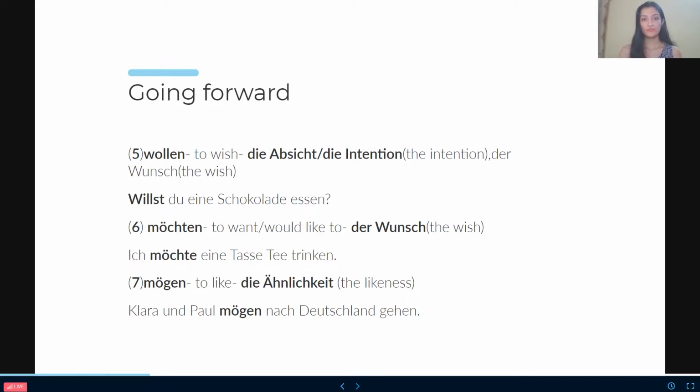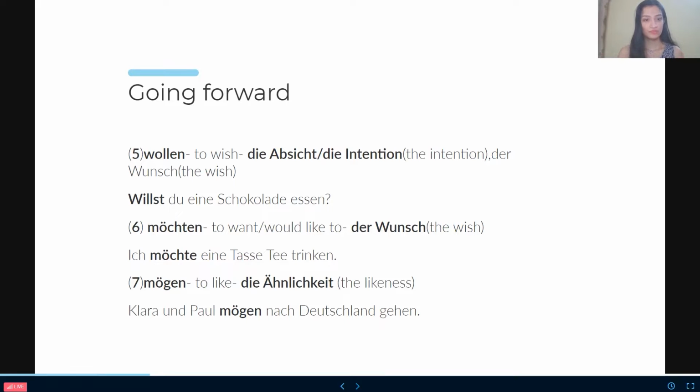Okay, so wollen is to wish, the Absicht, intention, or der Wunsch. For example, willst du eine Schokolade essen? I mean, do you wish to eat the chocolate? Do you want to eat the chocolate? So yes, we are asking someone's wish. We are asking someone's desire, that do you desire it? Do you crave it?